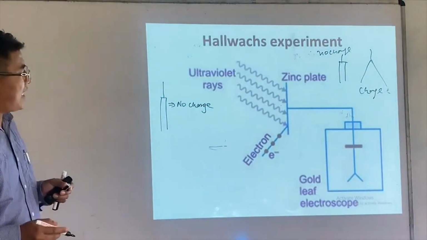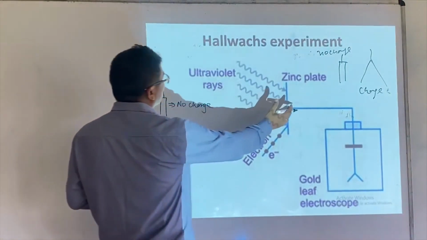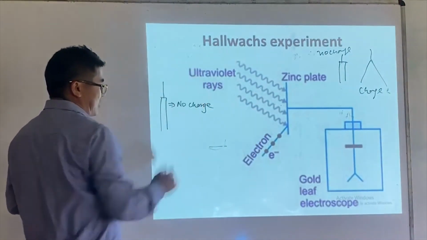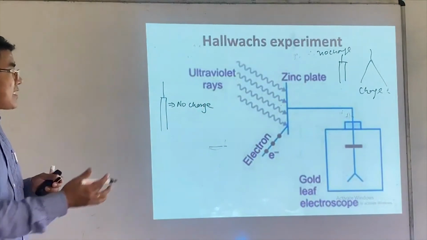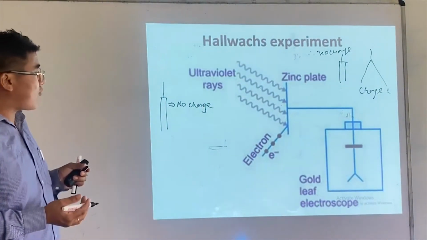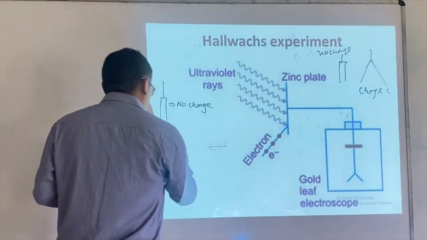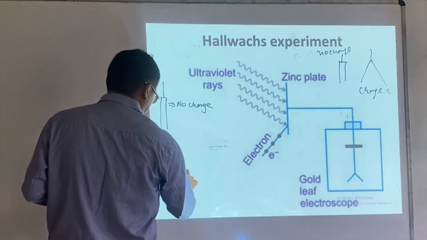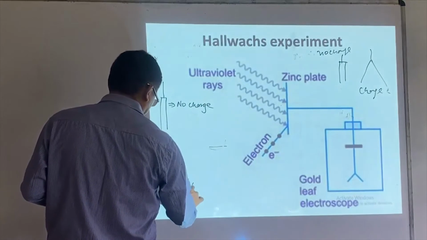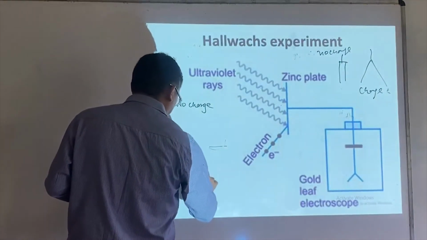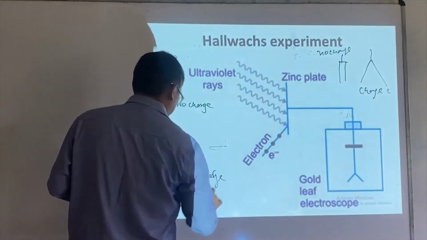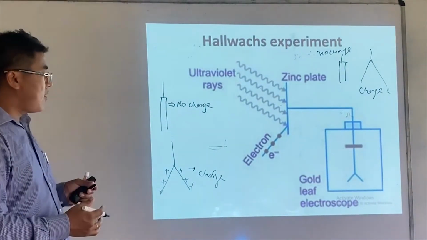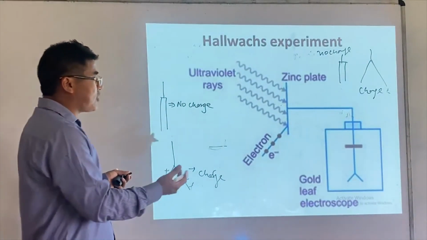Now the zinc plate is exposed to UV radiation, ultraviolet radiation. When the zinc plate is exposed to UV radiation, what they found is you see a separation of the leaf, right? Alright, now there is a charge. You see a separation of the leaf. Now how come there is separation of the leaf?